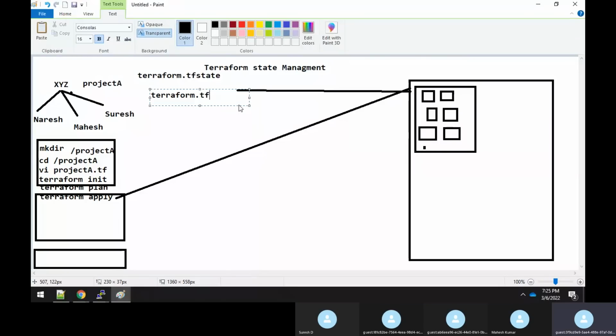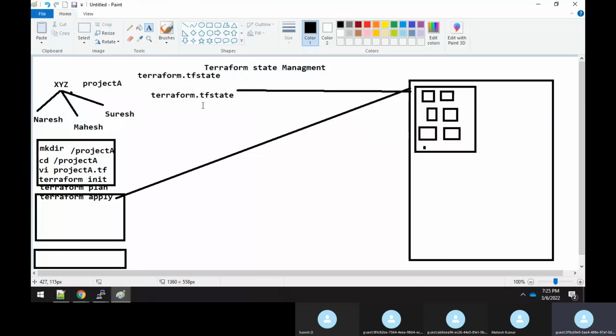We'll try to write all this data into the Terraform state file, right? And then what happened? This Terraform state file will get created. It is a file that will get created under the project A directory, on the same path or directory where you are running your Terraform apply. Clear, sir?